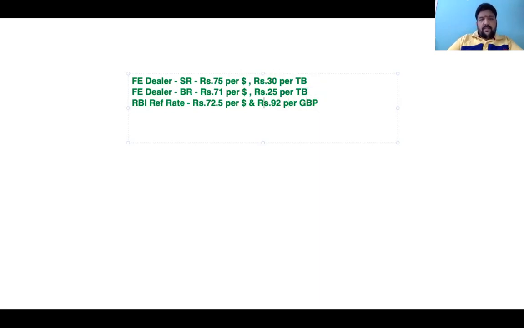And the RBI reference rate is obviously not available. Then only you'll get case 3. If you want case 3, the RBI reference rate should not be available, and there should be a transaction in that currency. 350 Thailand baht is sold by